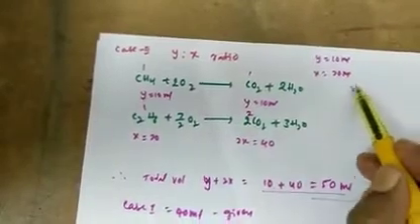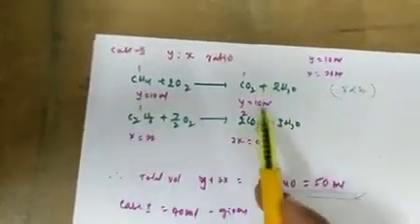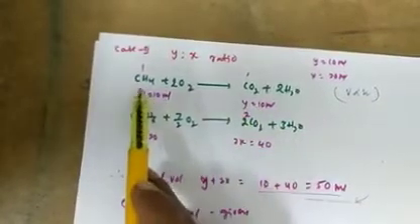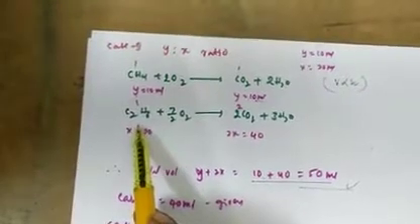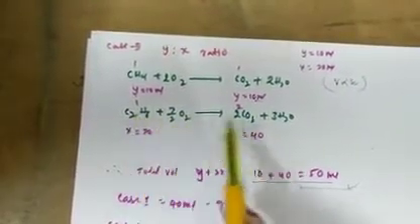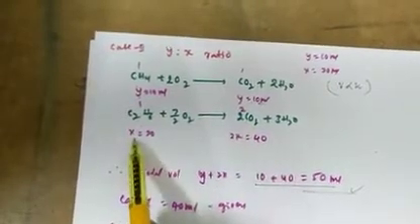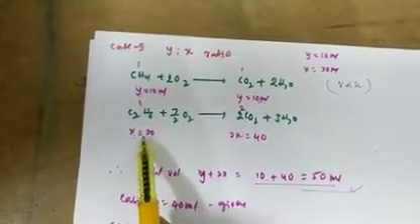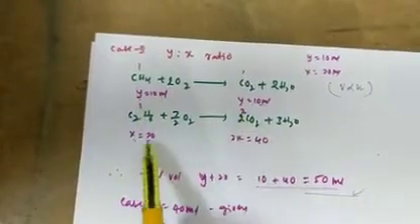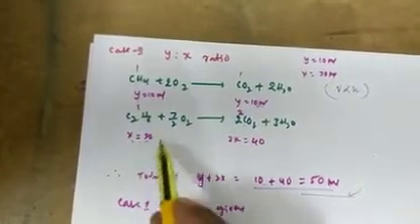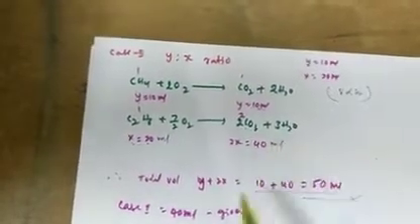Same according to Avogadro's law, V is directly proportional to n. So the CO2 produced from methane is 10 ml. Then take ethane: 1 mole of ethane produces 2 moles of CO2. Here X is 20, so 20 ml produces 40 ml of CO2.